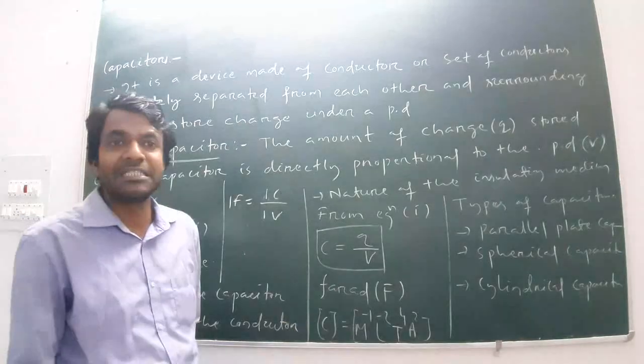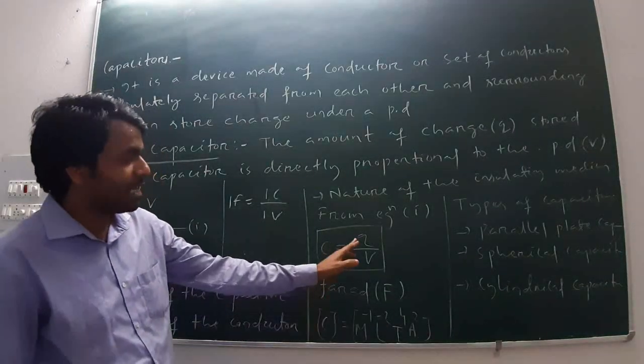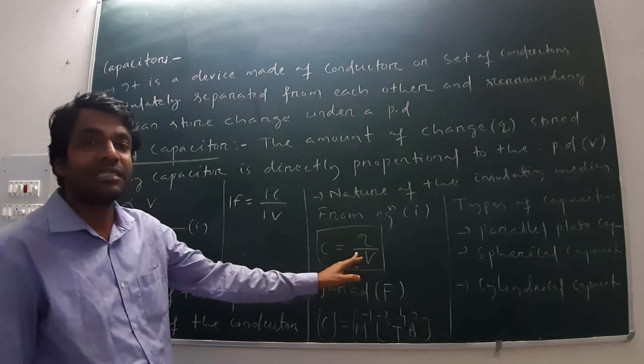Therefore capacitance can be defined as the amount of charge per unit potential difference.